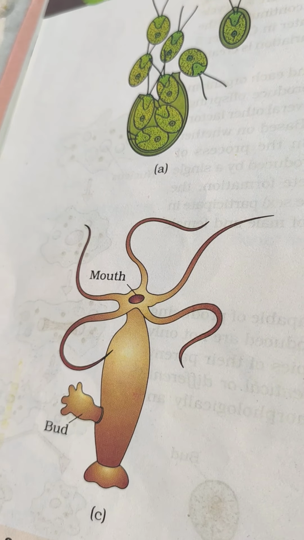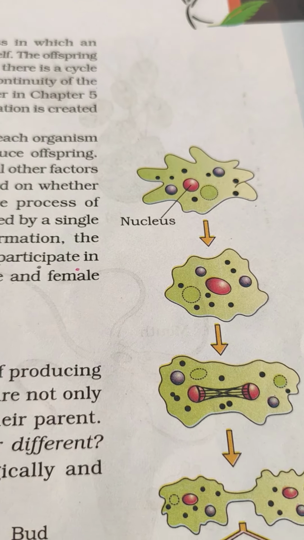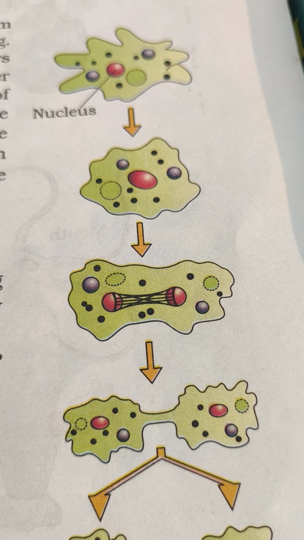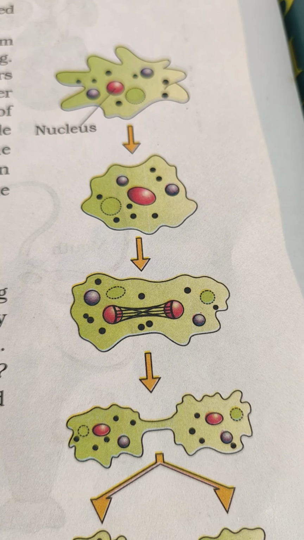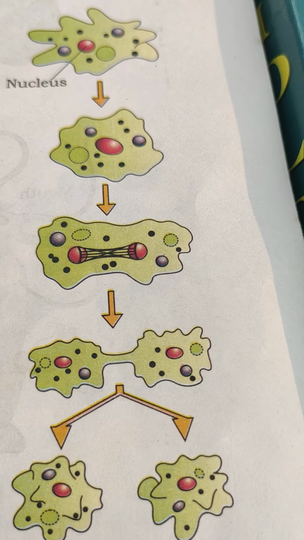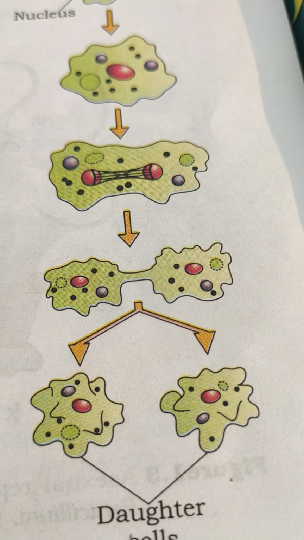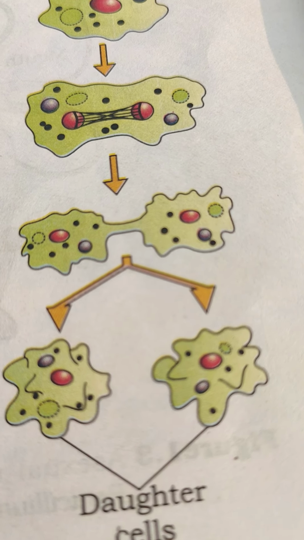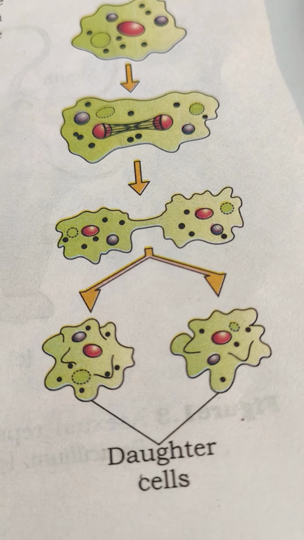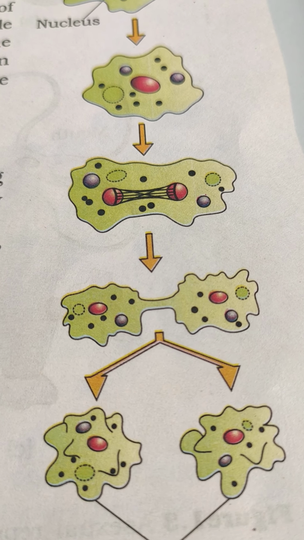Now besides this, the common form of asexual reproduction which you have been reading from your junior class is binary fission. That means a single organism, the nucleus at first divides, then there will be a constriction, and this constriction will go deeper inside, and then from a single parent cell, two daughter cells will be formed. So since two daughter cells are formed, it is called binary fission. Some organisms show multiple fission as well. This is very common in case of your bacteria, which show multiple fission.